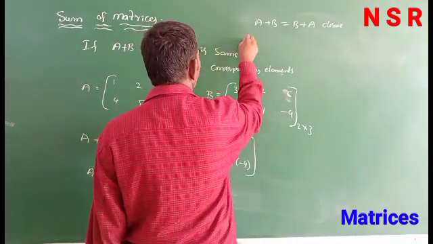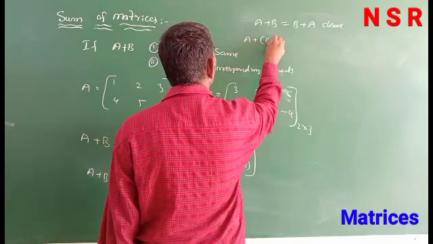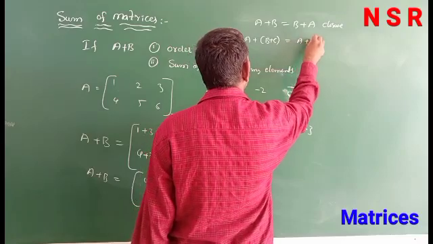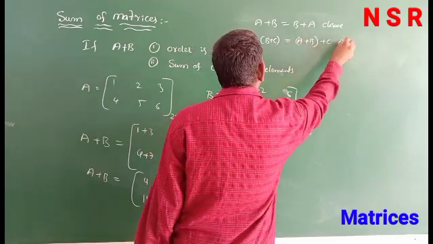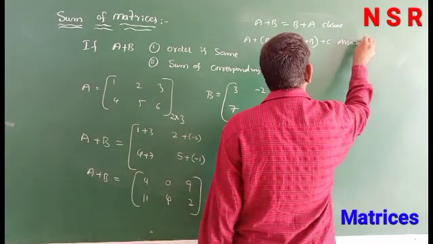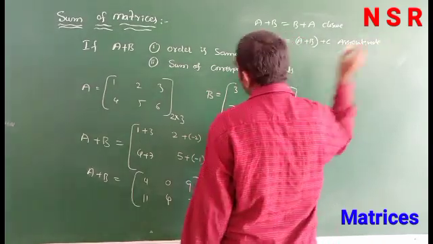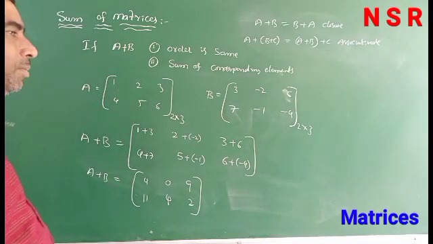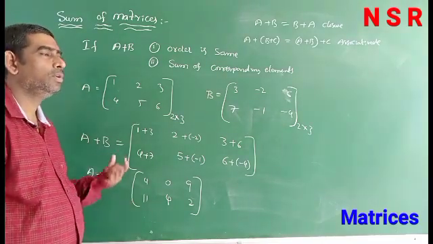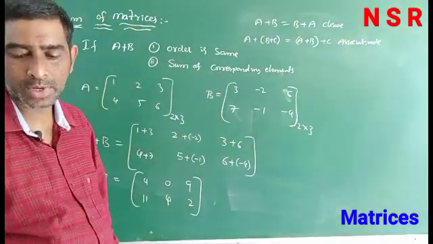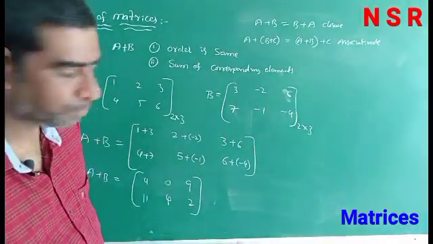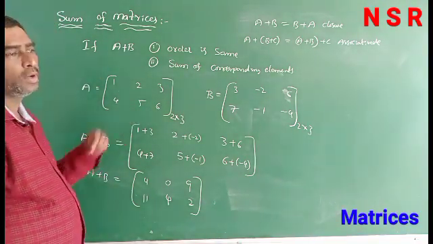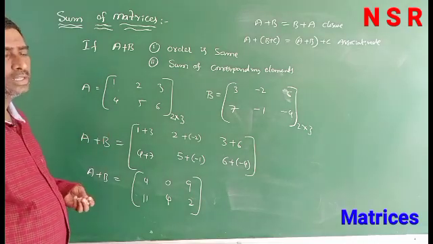Next, it satisfies the associative property: suppose we have three matrices, A plus of B plus C is equal to A plus B plus C. So, the sum of matrices satisfies the closure and associative properties. Sum of matrices means the order is the same and we add corresponding elements. If the order is not equal, the sum of two matrices does not exist.